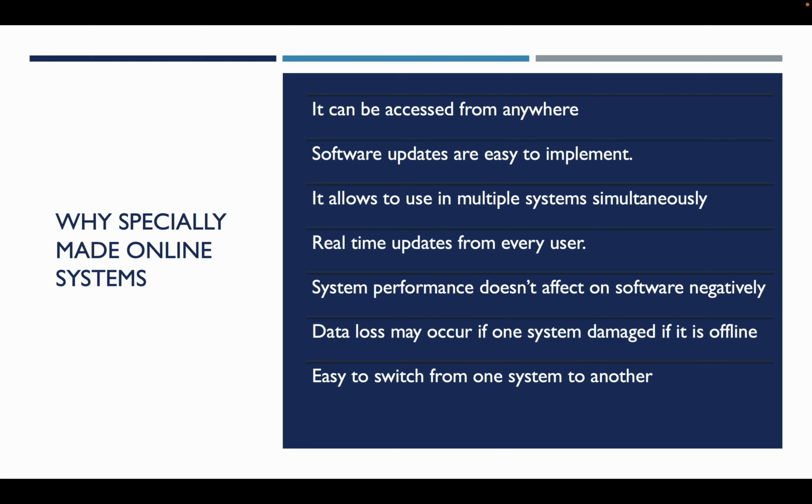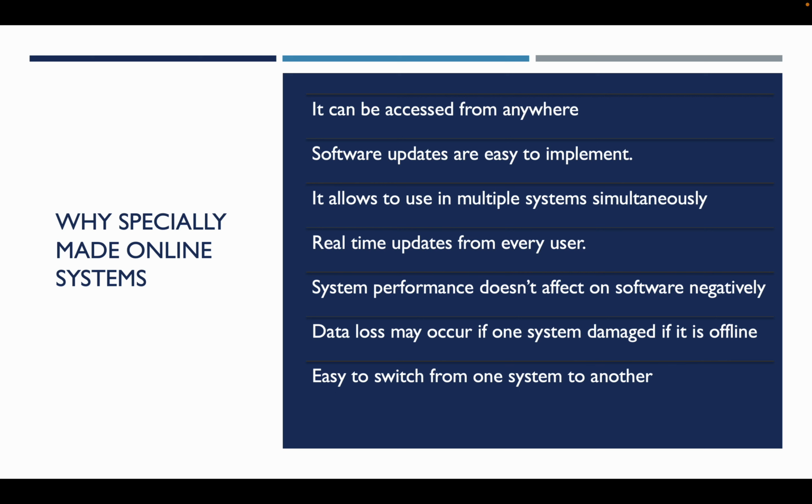In an online system scenario, the performance of your computer does not affect the software. This means that our software remains unaffected by the performance of your computer. Just suppose your system becomes damaged, and you want to switch from one computer to another. You won't need to worry about any data loss since your data is stored online.